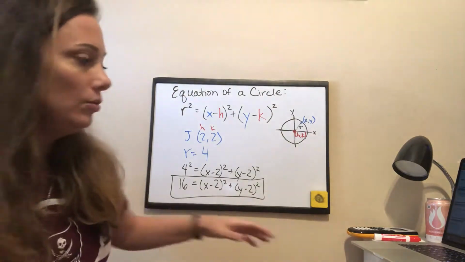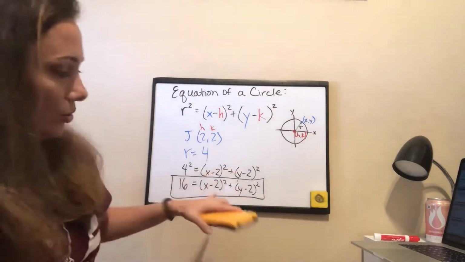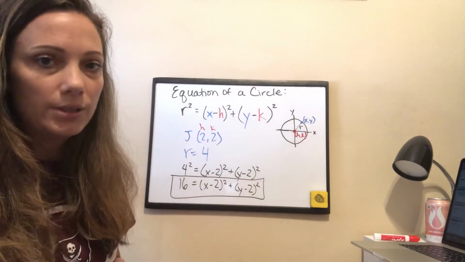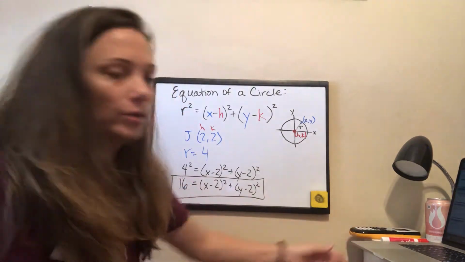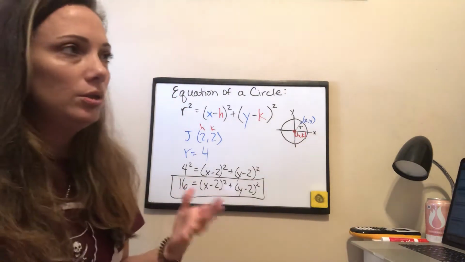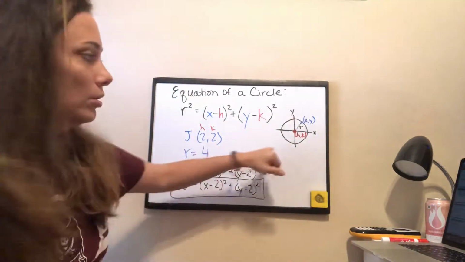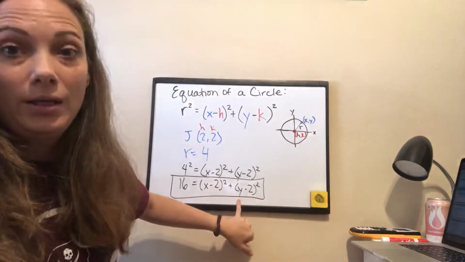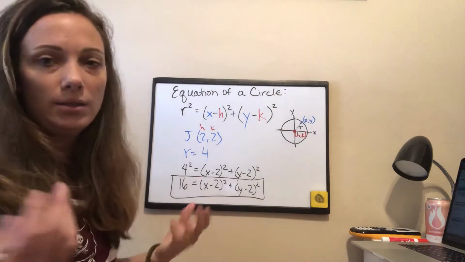This is something that you could type into your graph setting. You could type this equation in, and it will graph your circle. And that is your answer, and that's as far as you would need to go. We're not solving a real world situation here. What we're doing is we're saying, if I want to communicate this circle to an engineer or to a mathematician, I'm going to email them this formula, and they're going to know exactly what circle I'm talking about. So that's the end of the problem.